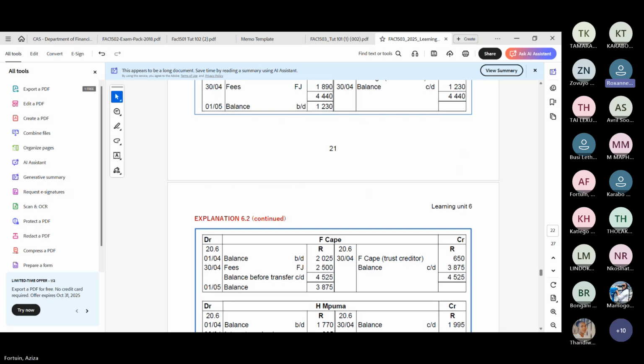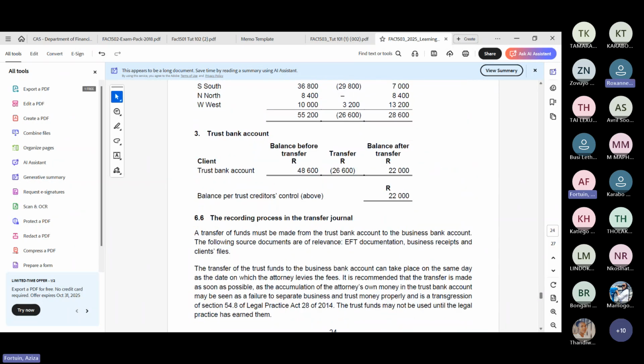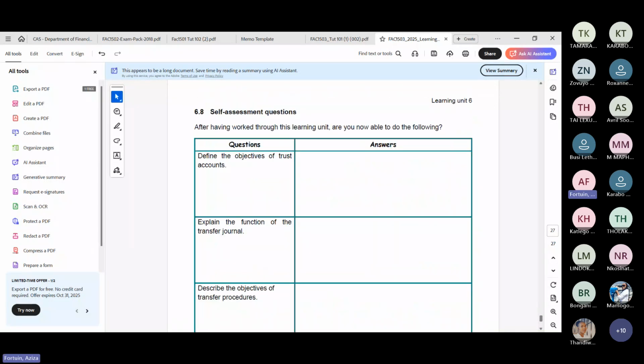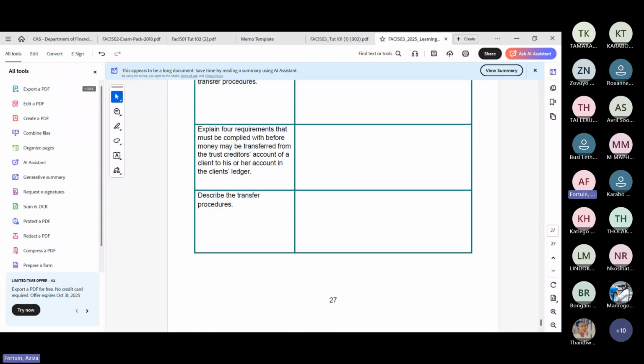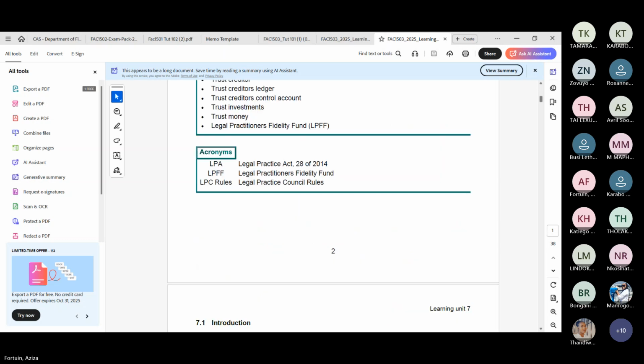Okay, now let's look at another example. Where's that? I think it is in study unit 7, integrated chapter 6.